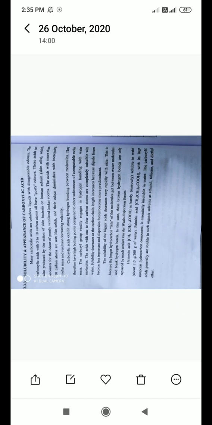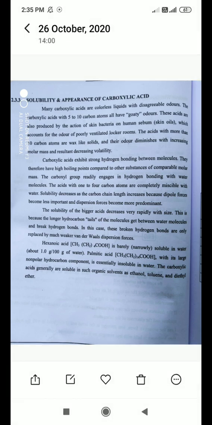Next point is the solubility and appearance of carboxylic acids. Here, many carboxylic acids are colorless liquids with disagreeable odors. The carboxylic acids with 5 to 10 carbon atoms all have goaty odors.